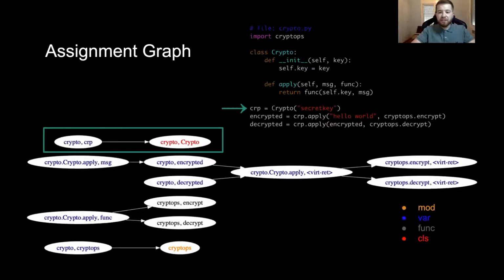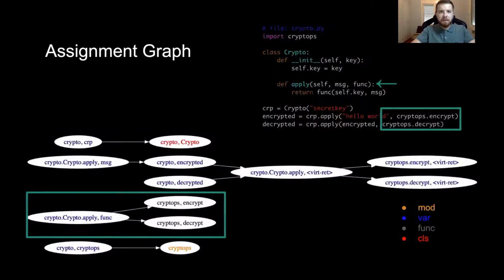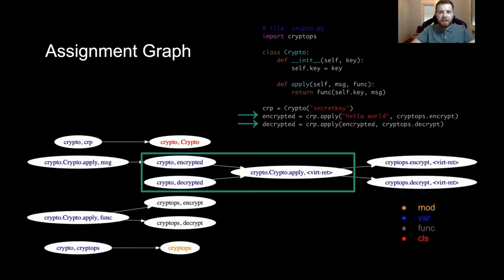First, notice that this assignment leads to an edge being created from the CRP variable to the namespace of the crypto class. And in this case, the invocation of the apply method leads to an edge being created from its func parameter to the functions encrypt and decrypt. This will later allow us to resolve that a call using the func parameter will lead to the invocation of the encrypt and decrypt functions. And in this case, the encrypted and decrypted variables are assigned to the return value of the apply method.